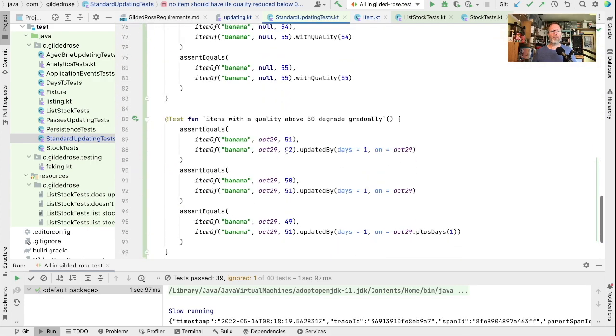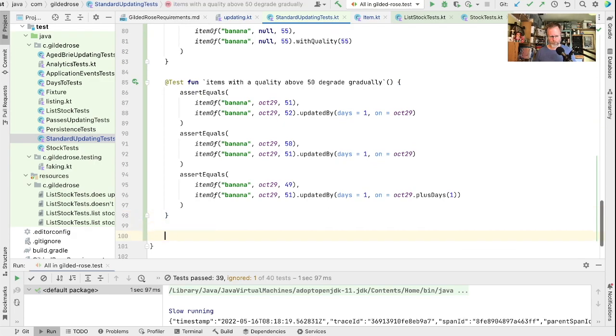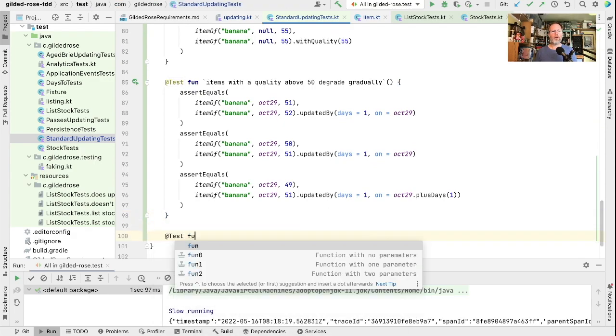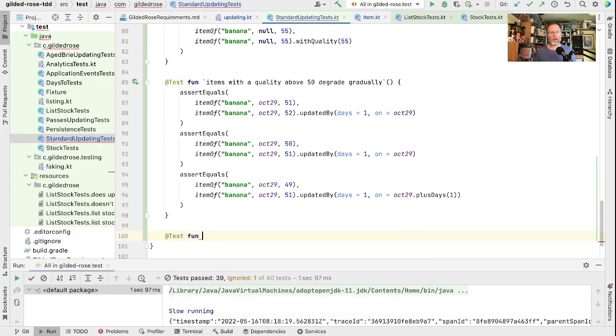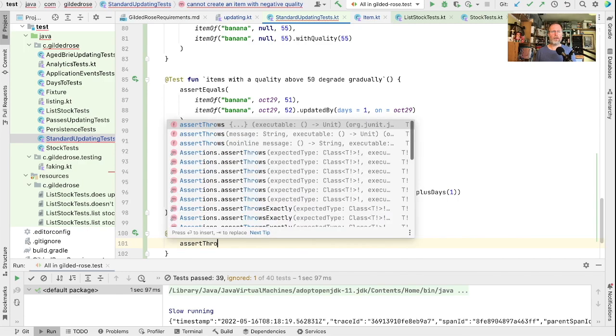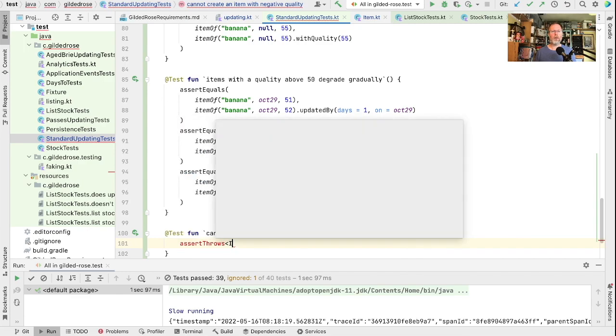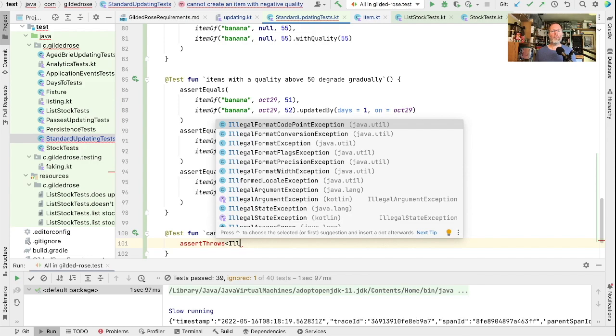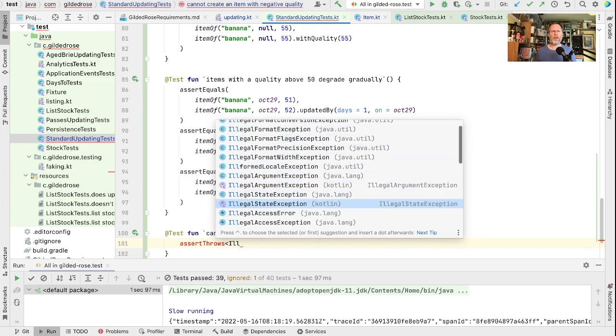We're going to say, well, let's write a test from scratch. Test fun: cannot create an item with negative quality. And what does that mean? It means that if you try to do that, I suspect it's an illegal state exception.